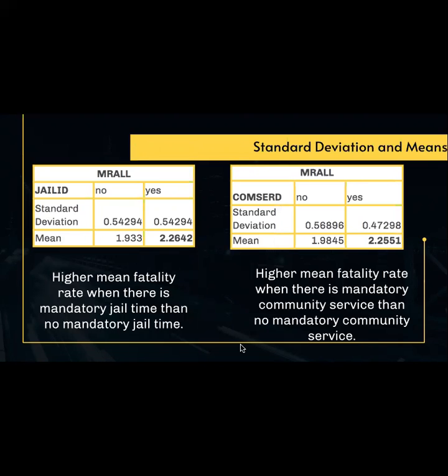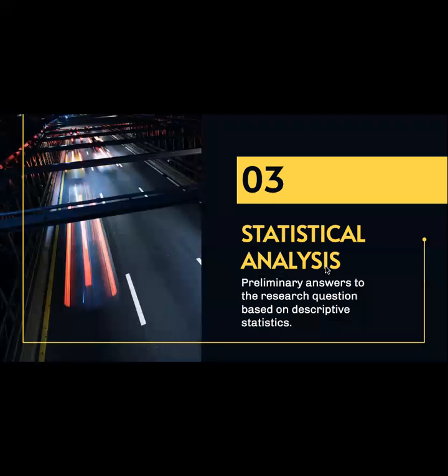So now this is showing the standard deviation and means of my variables. You can see in these tables that there's a higher mean fatality rate when there is mandatory jail time than no mandatory jail time, and a higher mean fatality rate when there is mandatory community service than no mandatory community service. This is just confirming what we saw in the bar graphs on the previous slide.